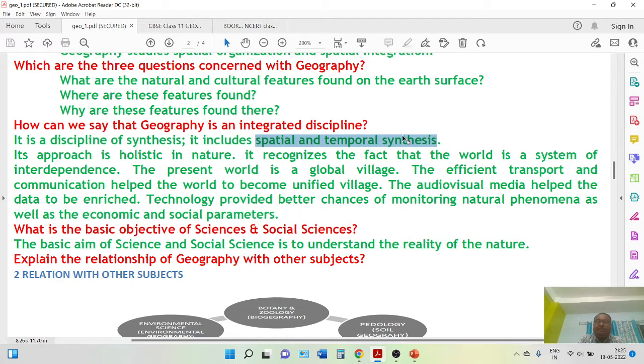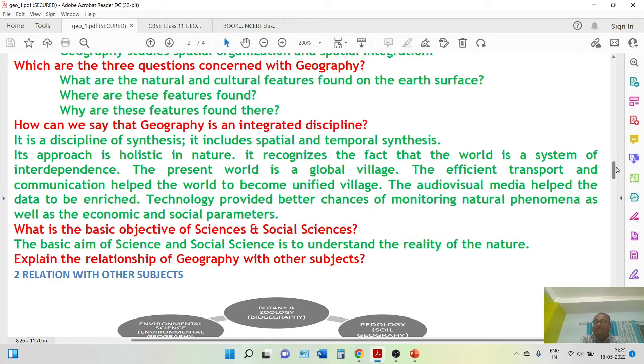After studying geography, there is the concept of global acceptance, or the concept of global village, that the world is one and we are citizens of this world. We can interpret it like this. These things we studied in the first unit of this chapter.